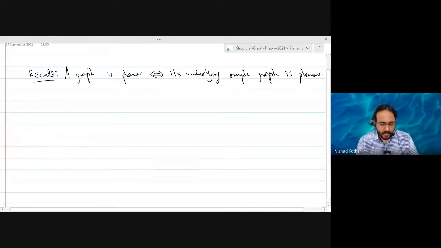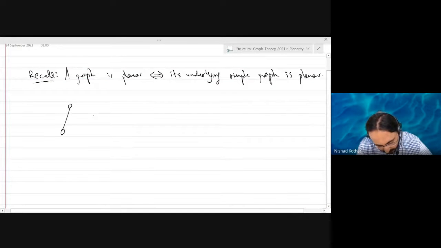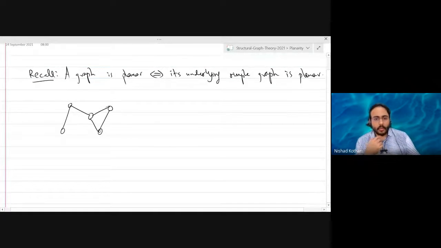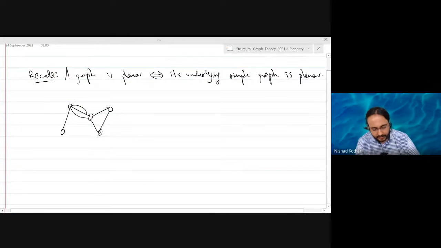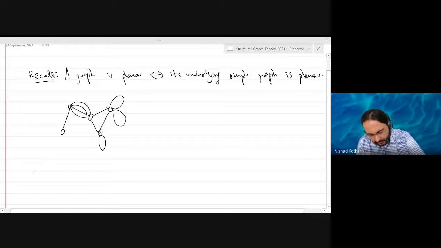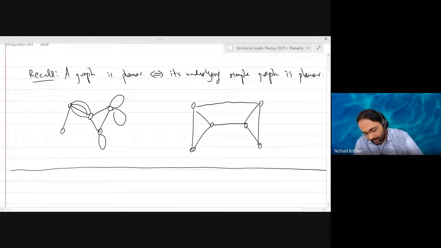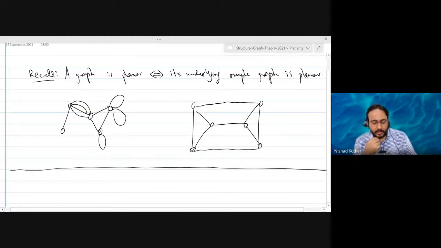And in particular, if you take any planar graph, you can't get a bound on the number of edges because you can keep adding multiple edges as many as you want. You can keep adding loops, right? So it's not possible to prove an upper bound on the number of edges with respect to the number of vertices. However, intuitively, it makes sense that if your graph is planar and simple, then you probably cannot have too many edges.